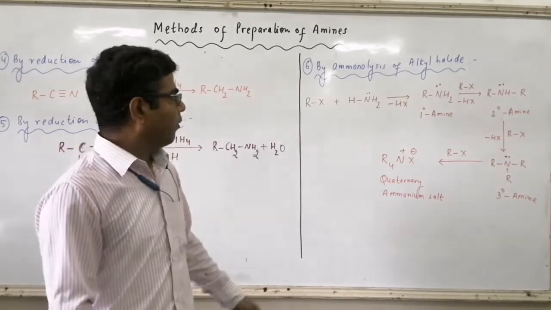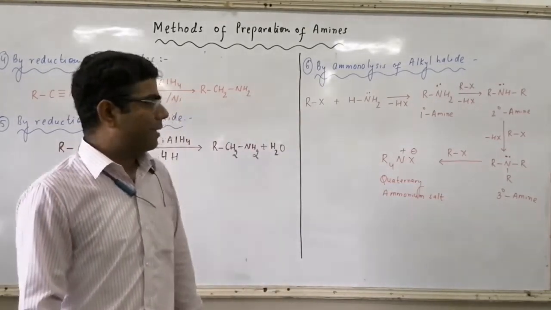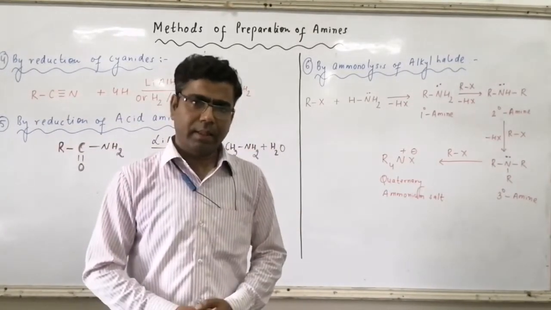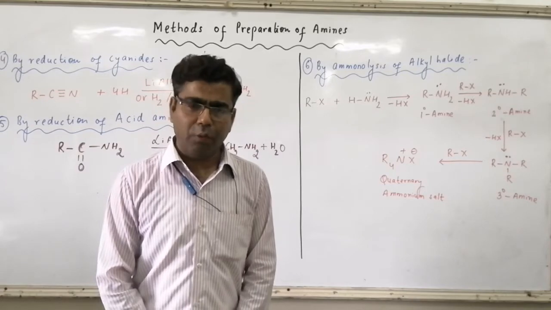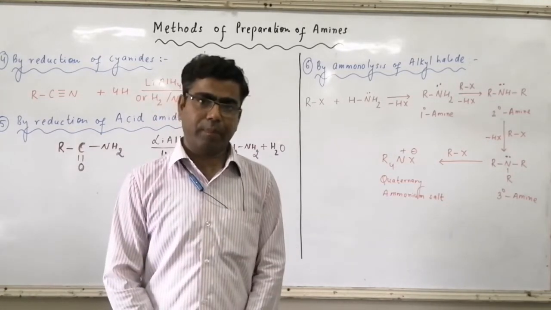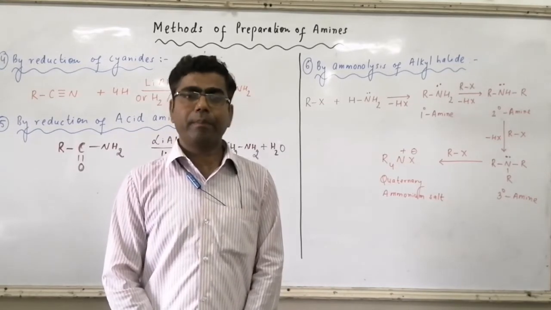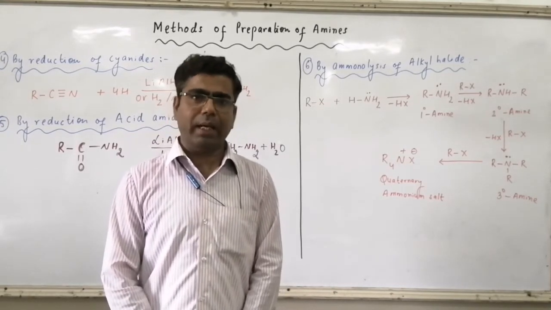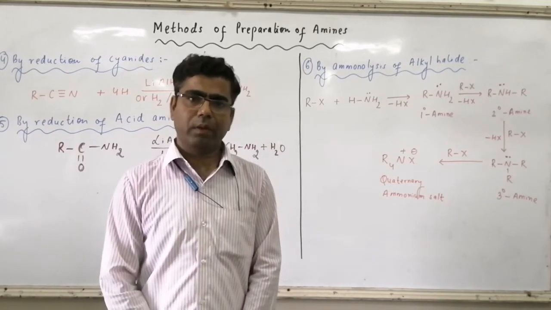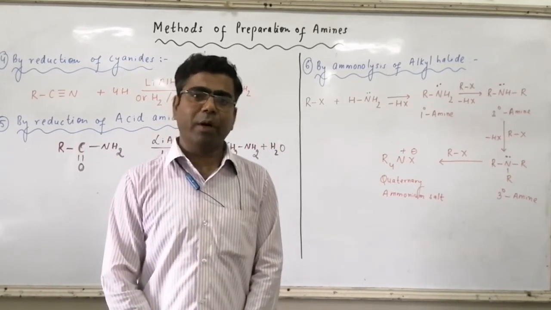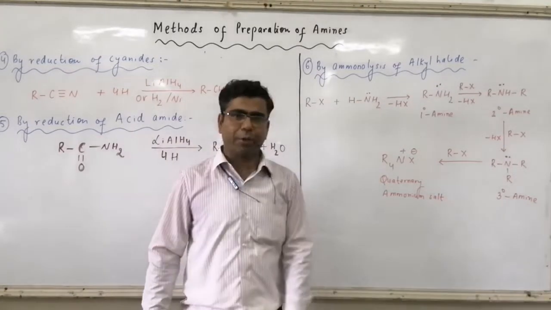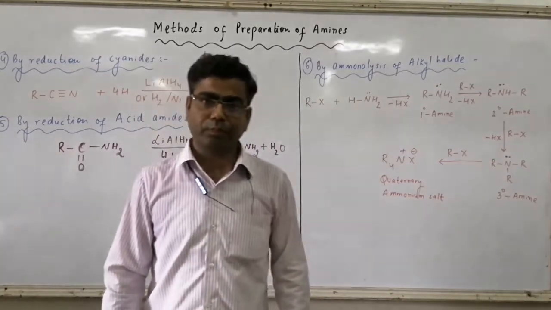Now we have the last method, by ammonolysis of alkyl halide. Ammonolysis, the breaking down of any compound in the presence of ammonia, is called ammonolysis. Remember, NH3 ammonia is a type of nucleophile, or we can say it's a type of Lewis base, due to the presence of one lone pair of electrons over the nitrogen atom.